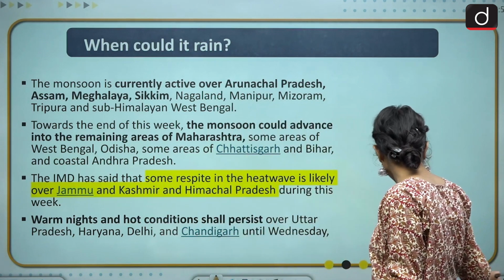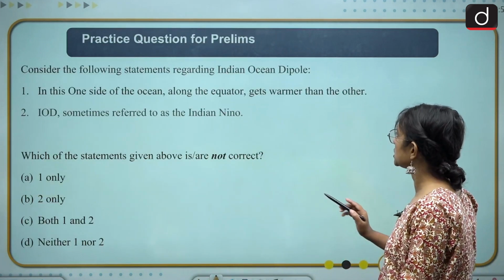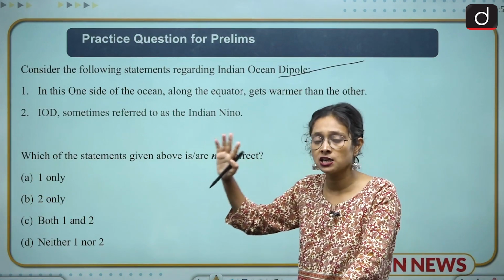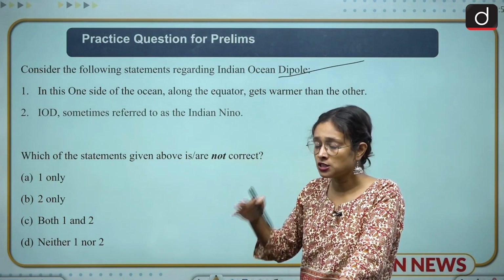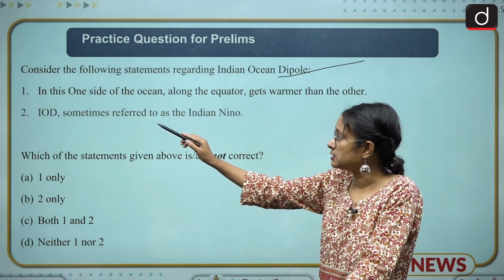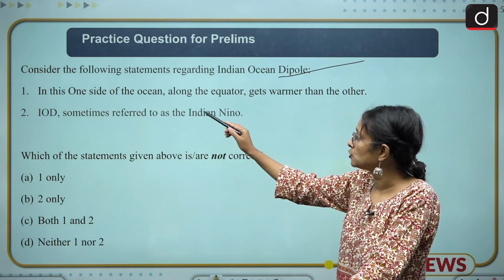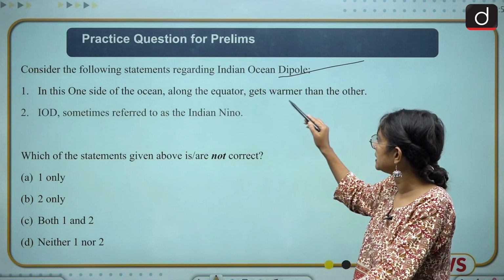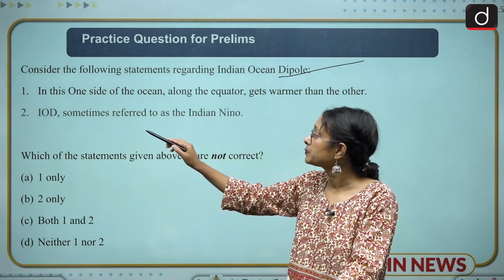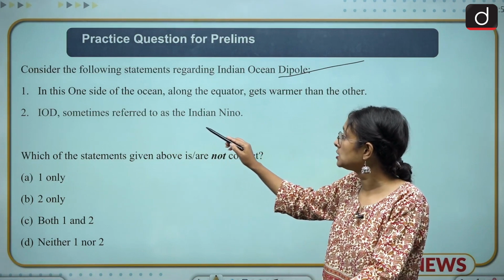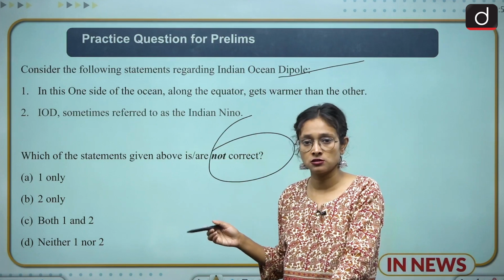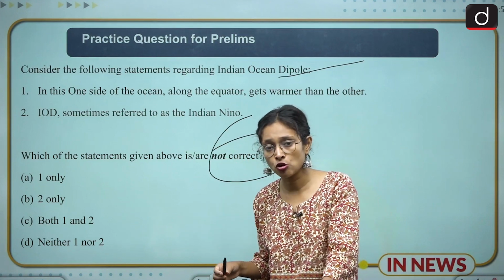Now we come to the question part. The question is related to the Indian Ocean Dipole. We discussed a La Nina kind of situation in India, and this is related to that. The first statement is that in this, one side of the ocean along the equator gets warmer than the other. The second one is that IOD is sometimes referred to as the Indian Nino. Here they are asking for the not correct one. So you have to answer the not correct one in the comment section.